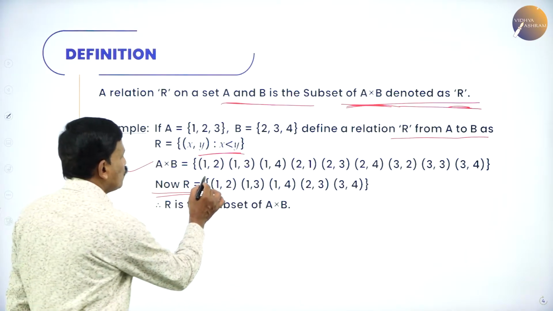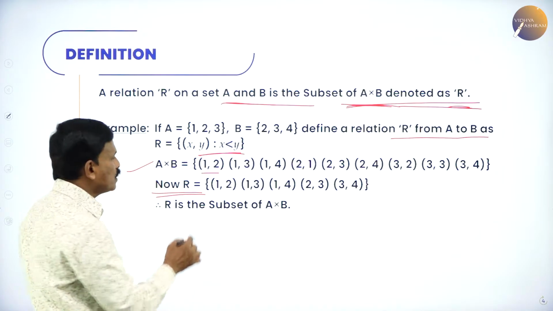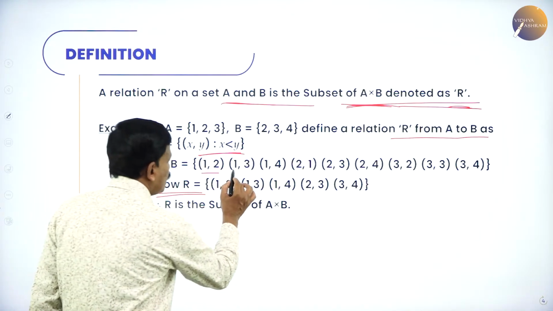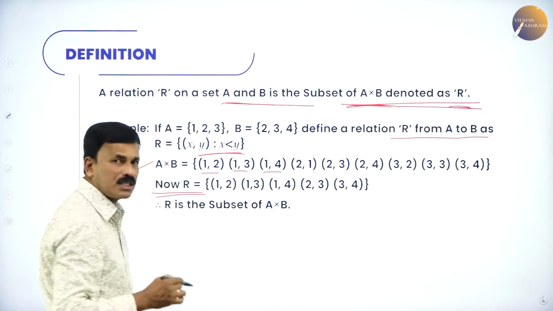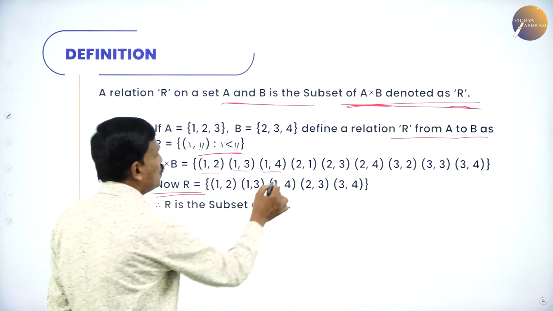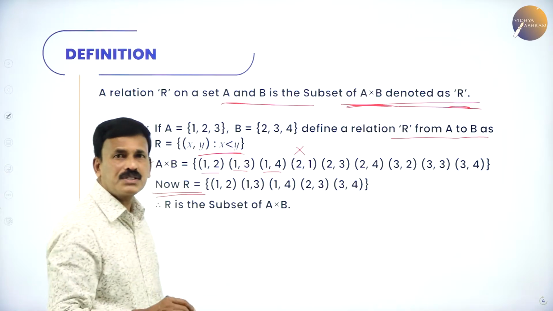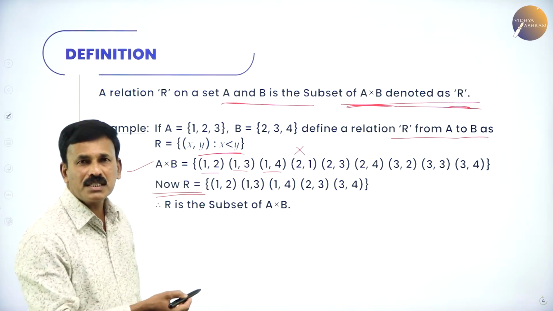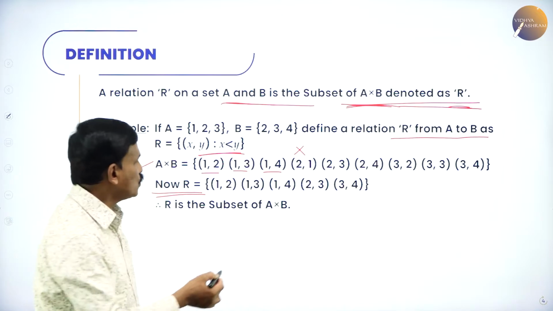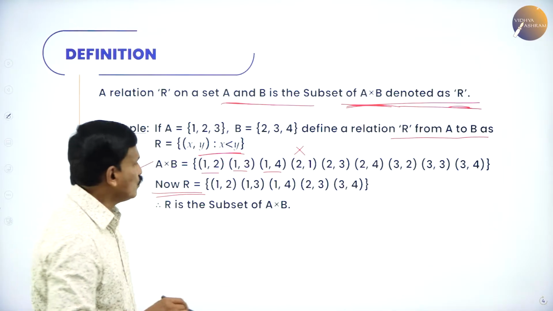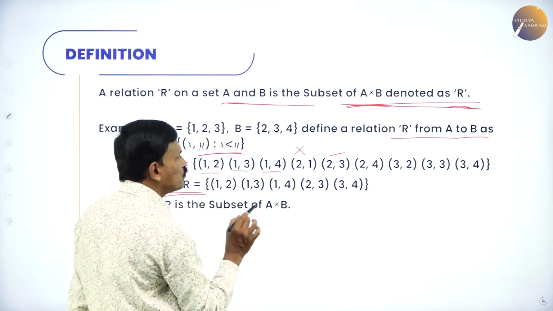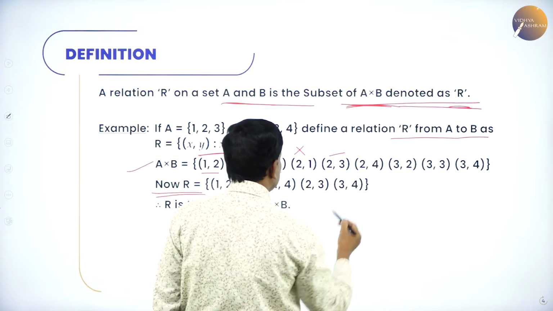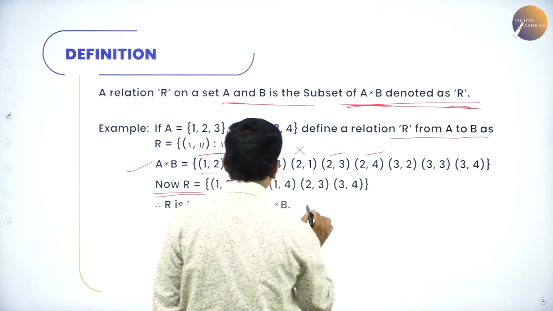Let us write 1 comma 2. You can write 1 comma 2 because 1 is less than 2, and we can take 1 comma 3 because 1 is less than 3, and 1 comma 4 because 1 is less than 4. Similarly, you cannot take 2 comma 1 because 2 is greater than 1; it will not satisfy the given condition. We can take 2 comma 3 because 2 is less than 3, and again 2 comma 4.